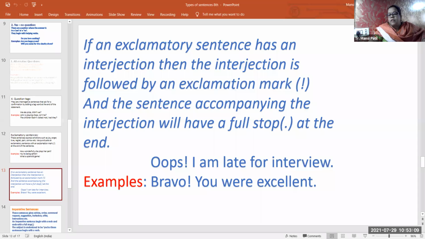Arush, unmute yourself. Arush, 8A. Start reading the examples.